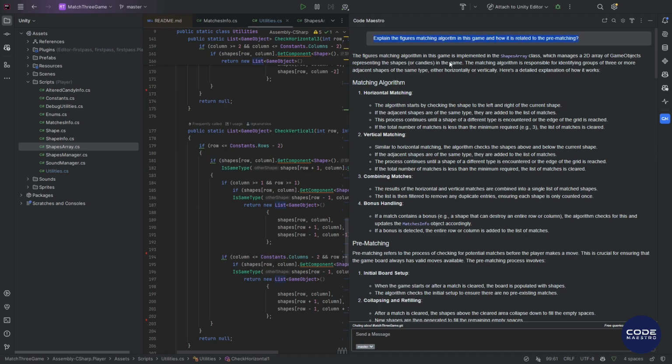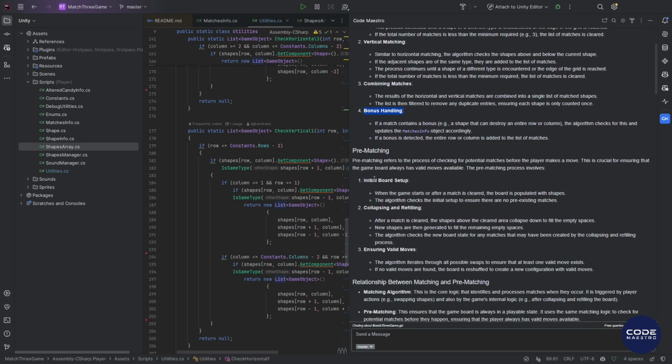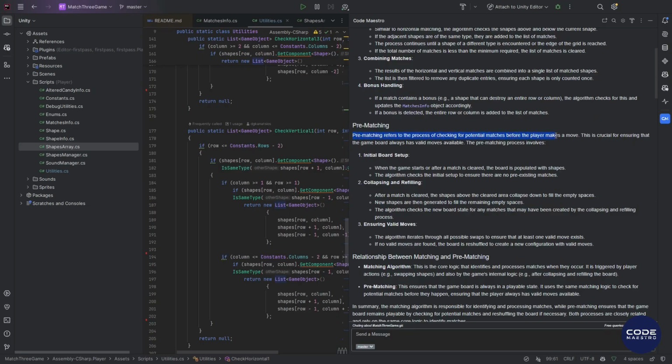I asked it to explain how the matching works in this game and how it connects to other gameplay processes. And here's what it told me. It explained that in this game, matching is split into horizontal and vertical matches, that there are bonuses, and that matching logic is used to check potential matches before the player makes a move. This connection is something not all assistants can find.